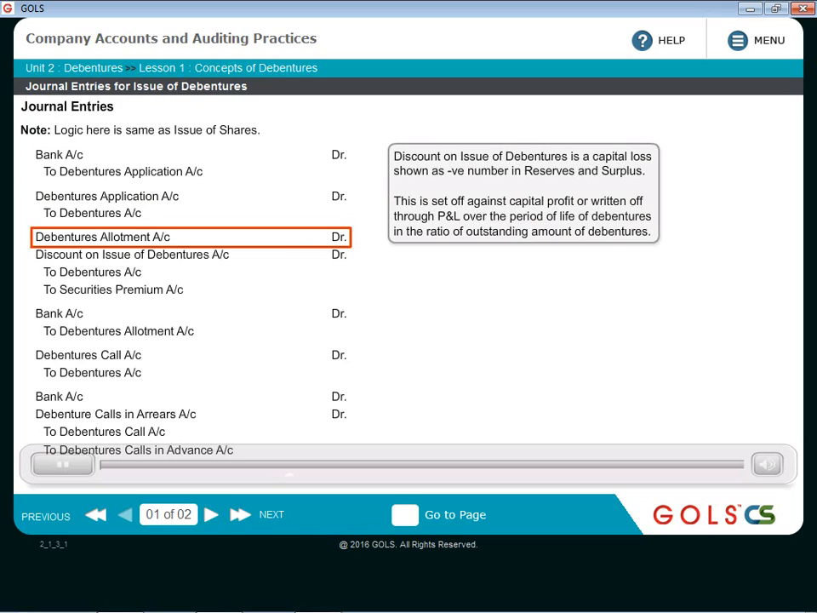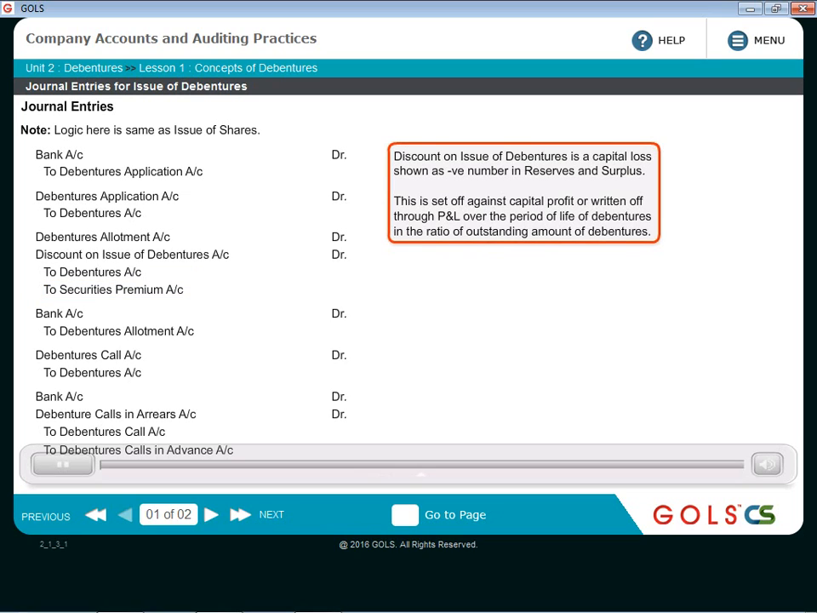Then the debenture allotment amount will become due. So debenture allotment account debit. If these debentures are issued at discount, then discount on issue of debentures account debit, because it is ultimately a capital loss for the company, to debentures account, and to the extent of the face value. Just like share capital, here in debentures account also it will always carry the face value, and to securities premium account if the debentures are issued at premium. In case of debentures also, the premium which is received will go to securities premium account, which will be governed by the uses that we discussed as per Companies Act 2013 in the first chapter, section 52.